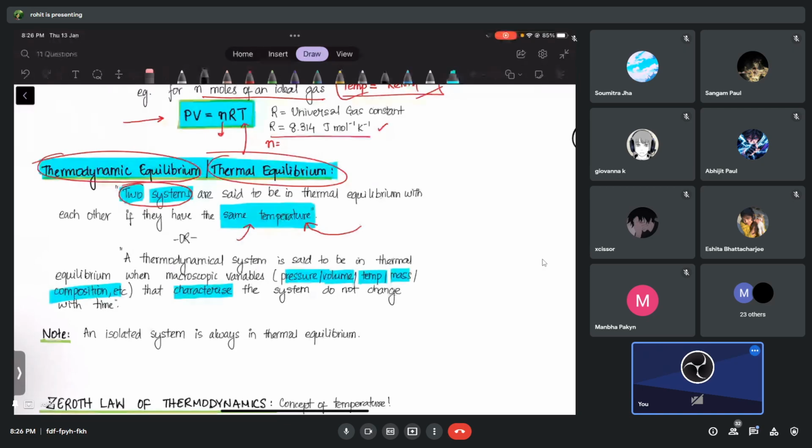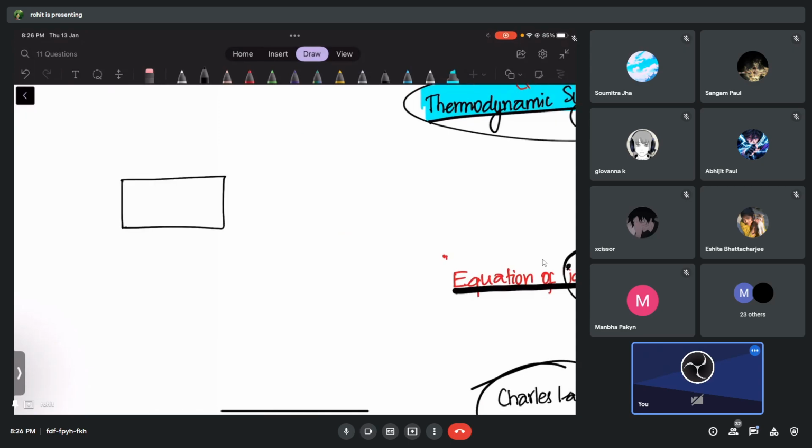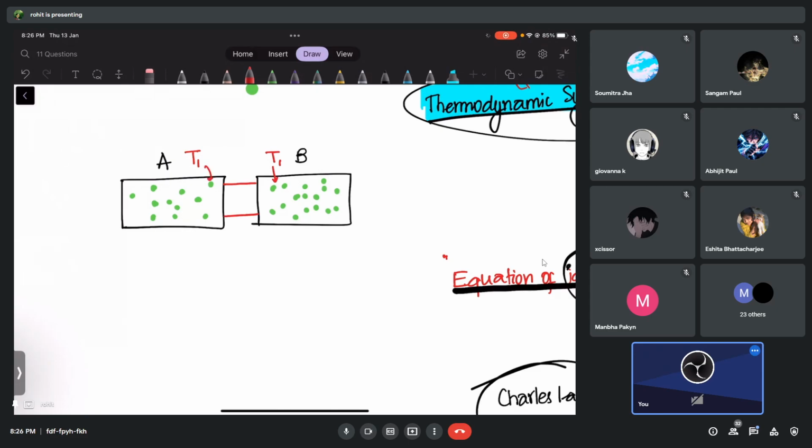Let me give an example. Suppose I have a system A, and I have a system B. These are molecules, these are particles. These are also particles here. These may be the same particles or maybe different particles. But I tell you that they have the same temperature. The temperature of this is T1, and the temperature of this is T1. They have the same temperature and they are joined. You will notice that I have to say that the system is in thermal equilibrium.